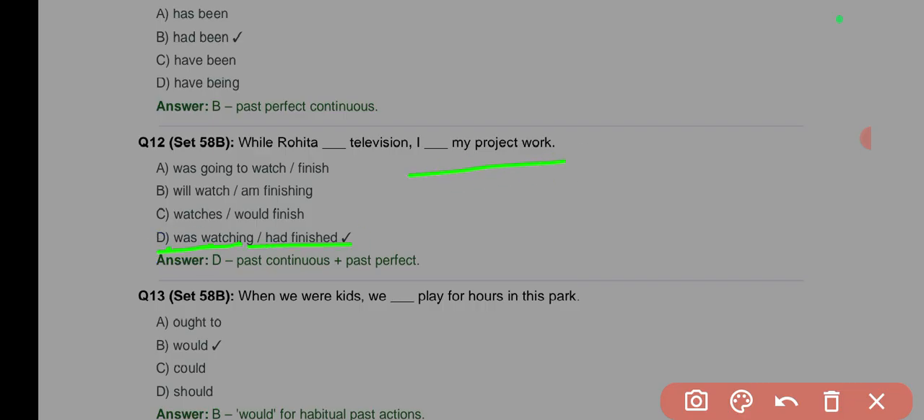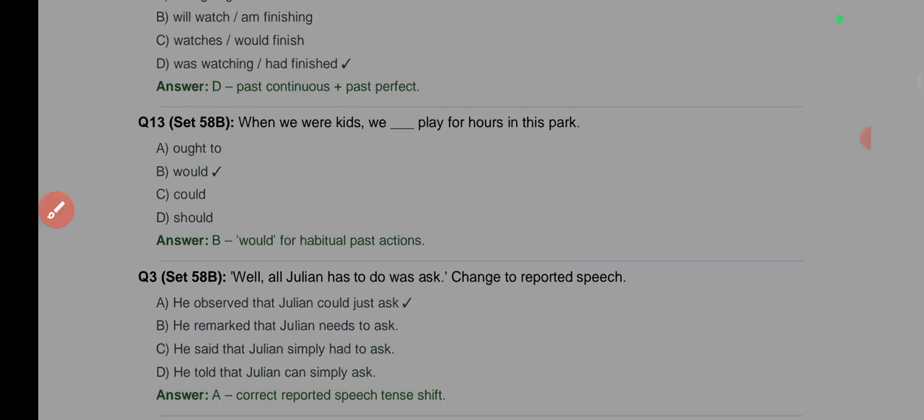Okay, so it means that the person in this context had finished his assignment before the continuity of that watching of television. Okay. Then the next one, when we were kids, we dash play for hours in the park. Now this is when you are narrating an event that was habitual for you in the past, that took place often, frequently in the past. Do you understand? That's the idea here. There is an event that took place frequently at a time in the past.